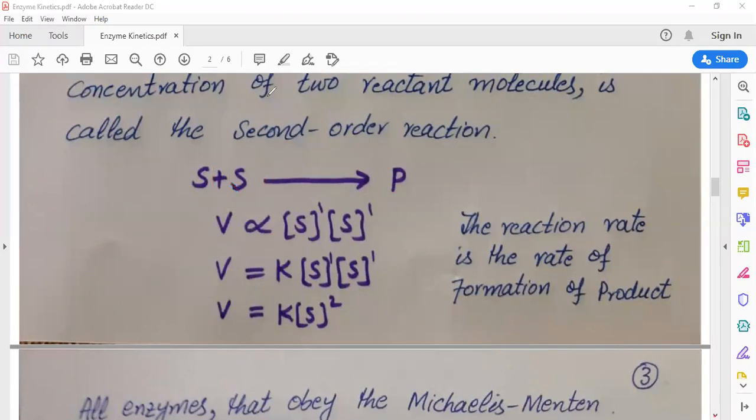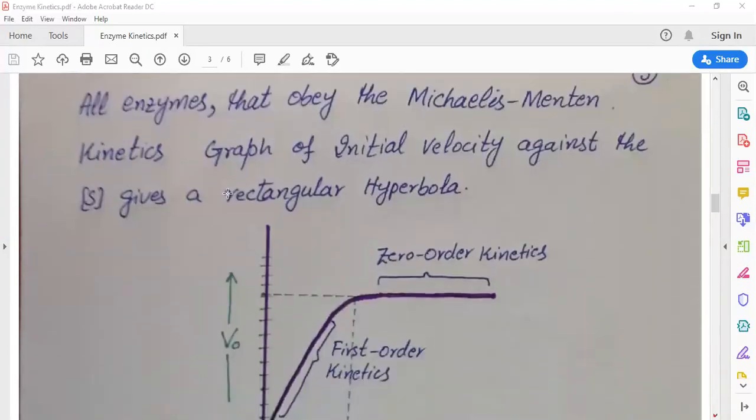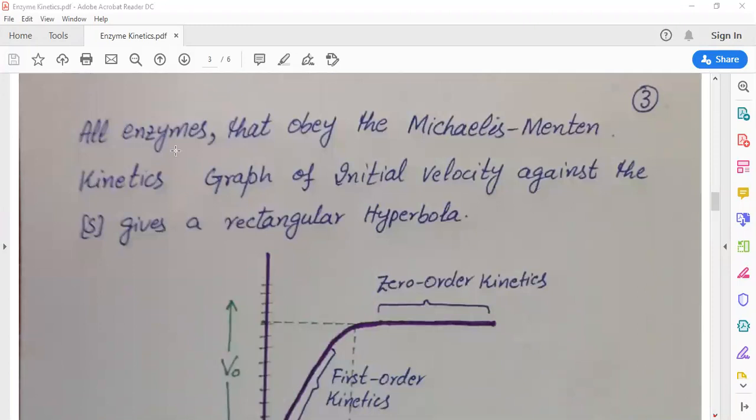Now, in the next slide, we will see that all enzymes that obey Michaelis-Menten kinetics give a rectangular hyperbola in the graph of initial velocity against substrate concentration.